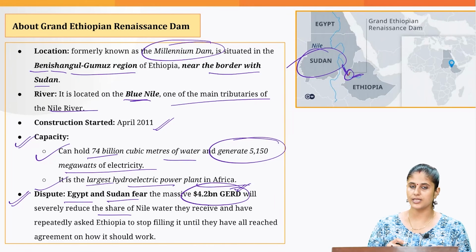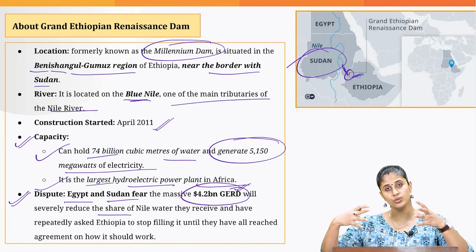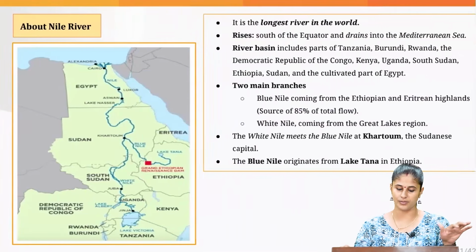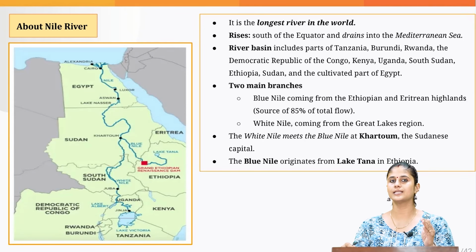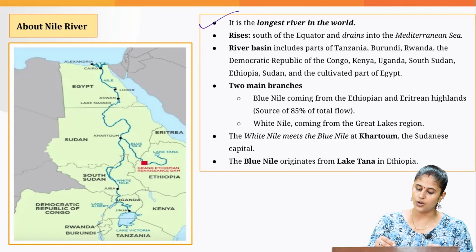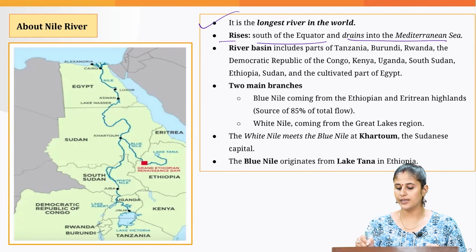Because it would be reducing their share of the Nile River, because this particular dam has a huge capacity to store a large amount of water, 74 billion cubic meters of water. Now, since the Nile River has come up in context, let's note down certain preliminary pointers with regard to this river. It is the longest river in the world, it rises south of the equator and it drains